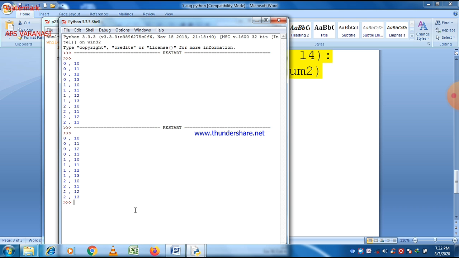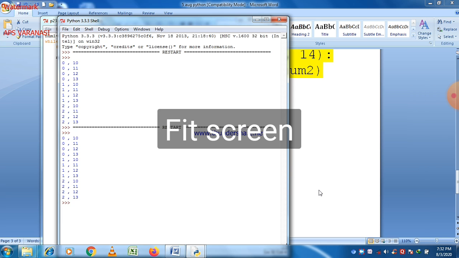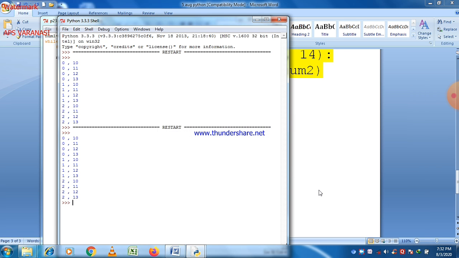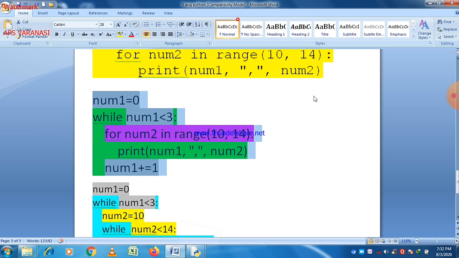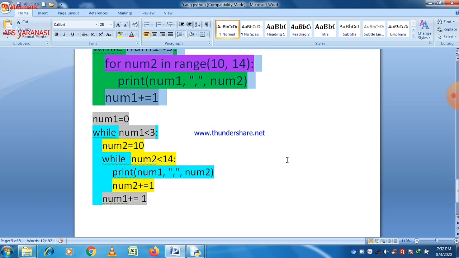And the inner loop is going to be executed for each outer loop 4 times. So a total of 12 values are there, and you can easily see that the output is the same in both these cases. So here we successfully converted this program into a while loop. Second is an example of a for and while nested loop, and this is a nested loop using only while.